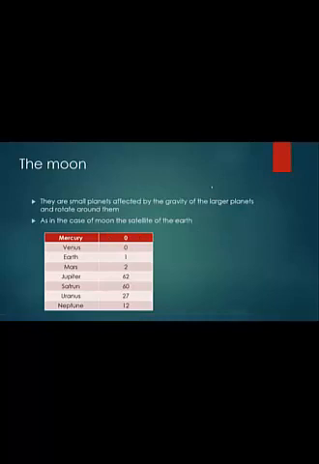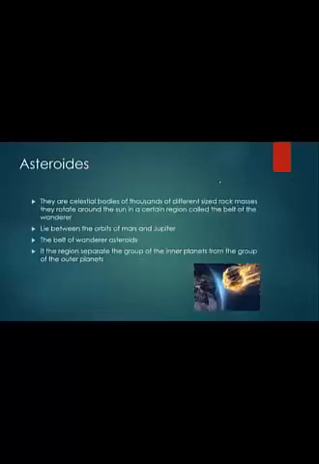Firstly, Mercury with 0 moons, Venus with 0 moons, Earth with 1 moon rotating around it, Mars with 2 moons, Jupiter with 62 moons, Saturn with 60 moons, Uranus with 27 moons, Neptune with 12 moons.